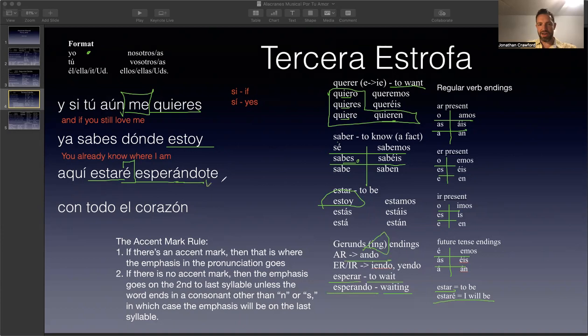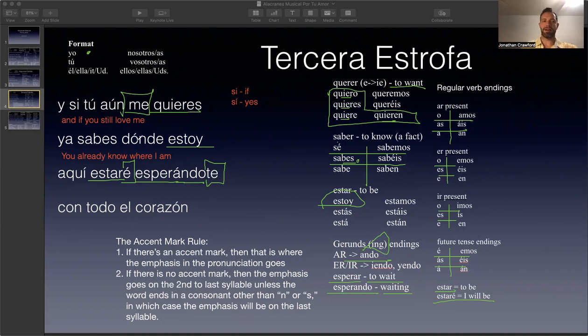In Spanish, if the verb is in the ing form, the gerund form, the ando or the yendo form, esperando, you can add the extra pronoun to the end of the verb. You can connect it.